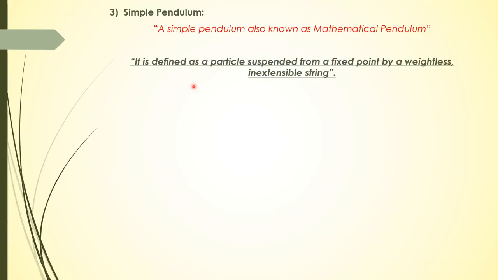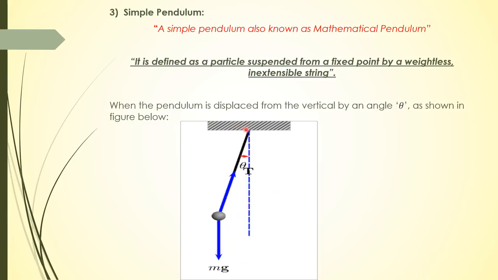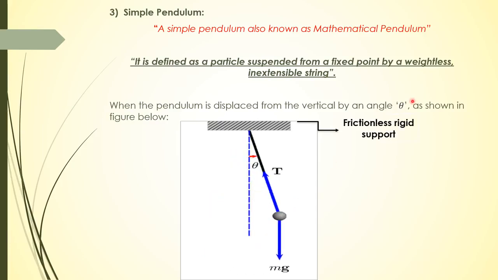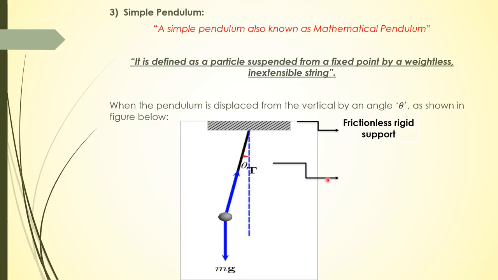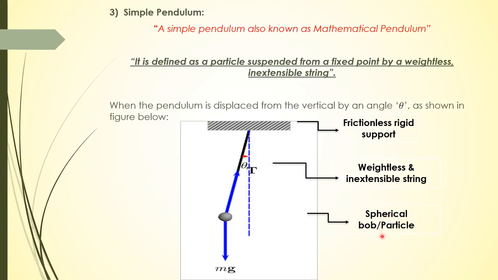So the last application of simple harmonic motion is the simple pendulum, and the simple pendulum is also known as a mathematical pendulum. It is defined as a particle suspended from a fixed point by a weightless inextensible string. When the pendulum is displaced from the vertical by an angle theta, it oscillates. So here we have a point mass bob attached with an inextensible string. This is the frictionless rigid support, and we have an inextensible weightless string, and we have a particle, a spherical bob.